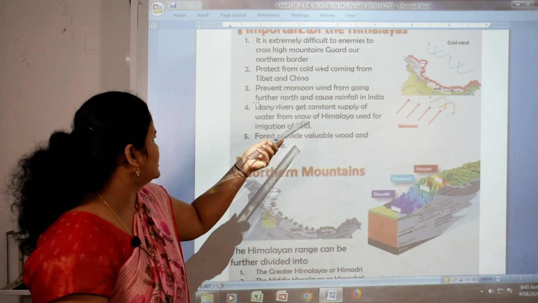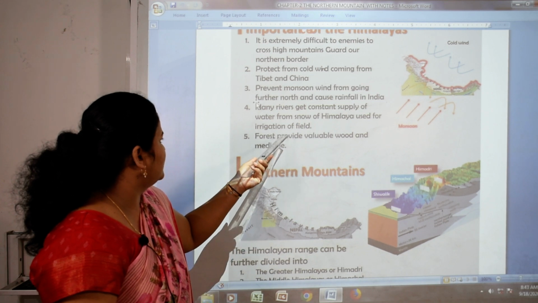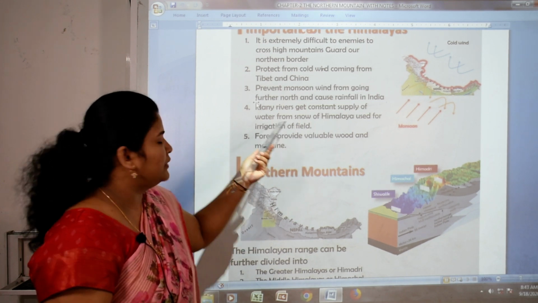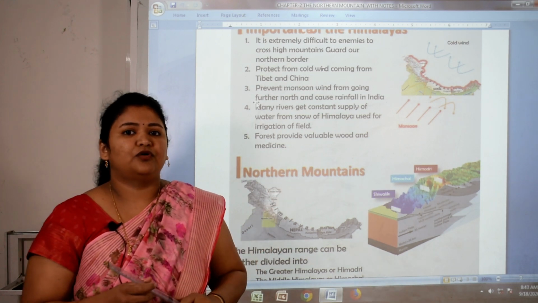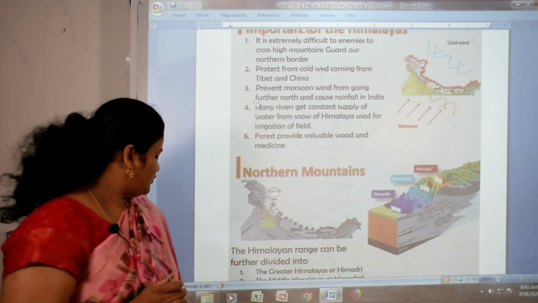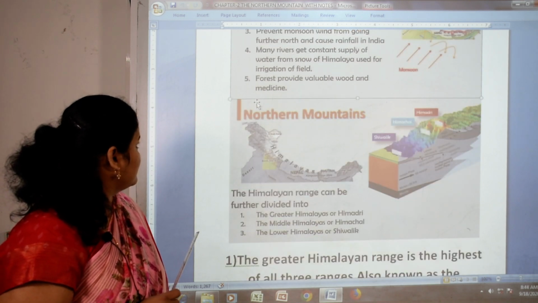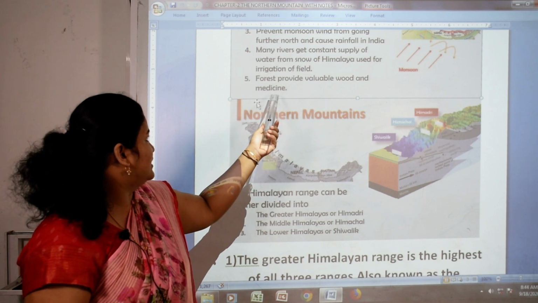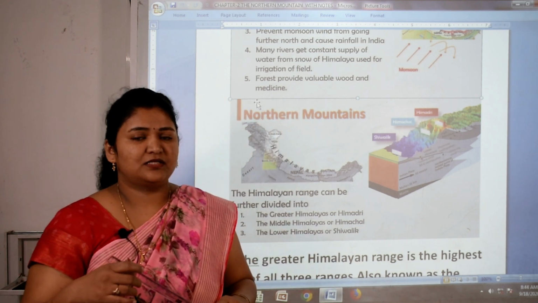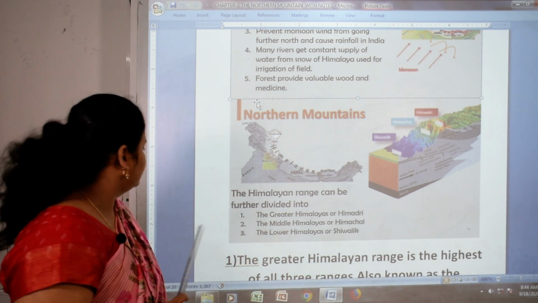Many rivers get a constant supply of water from the snow of the Himalayas, used for irrigation of fields. Many perennial rivers also originate from the Himalayas and we get water from these rivers for agricultural use. Forests provide valuable wood and medicines. Different kinds of herbal medicines we also get from the Himalayas.